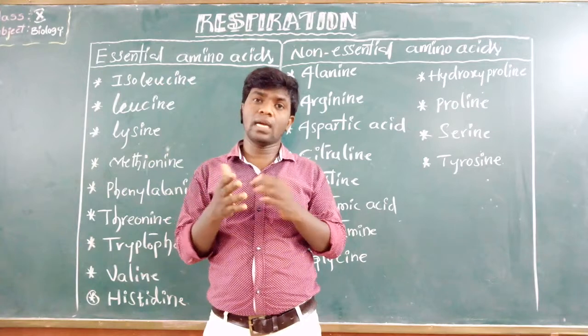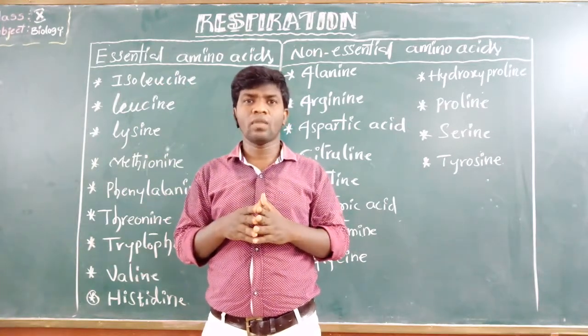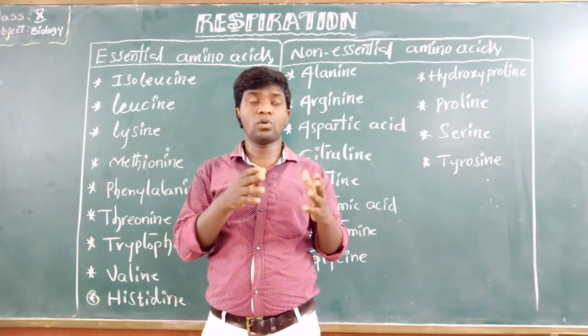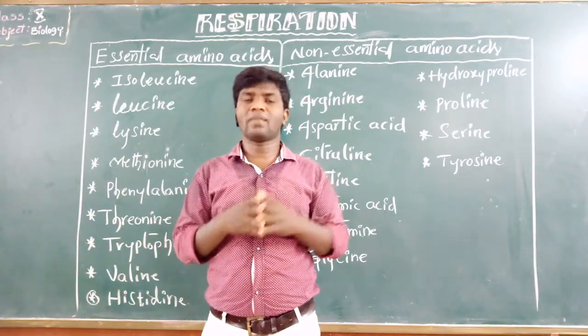Some of the reactions involved in the oxidation of glucose and fatty acids may require energy.